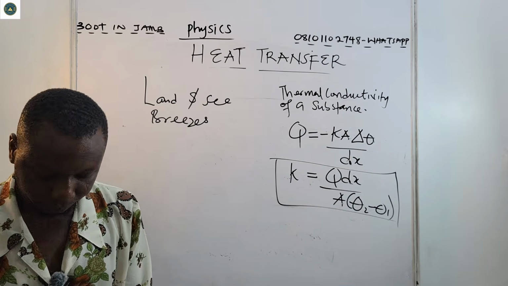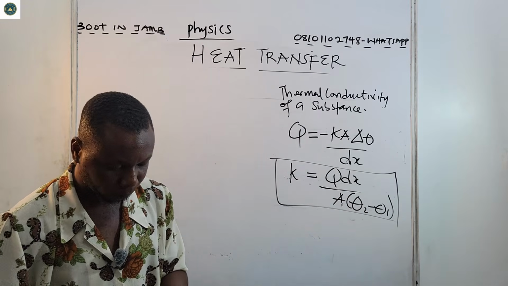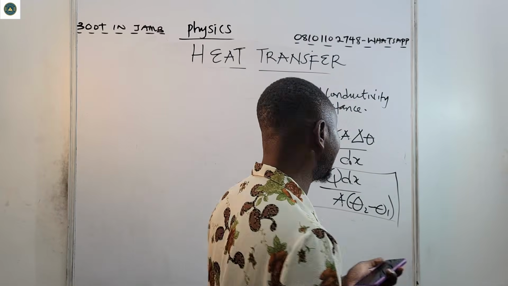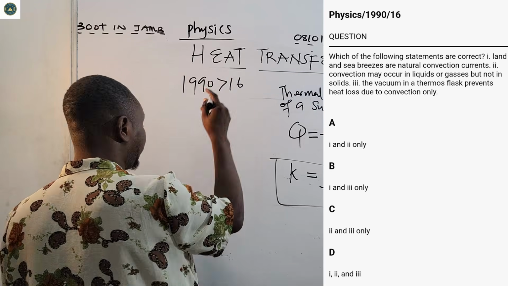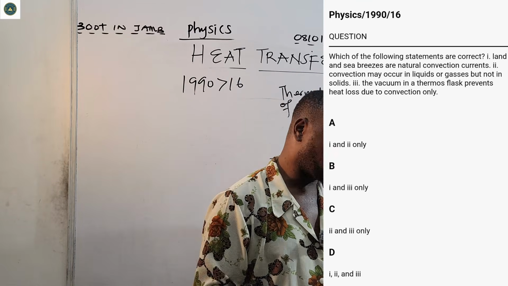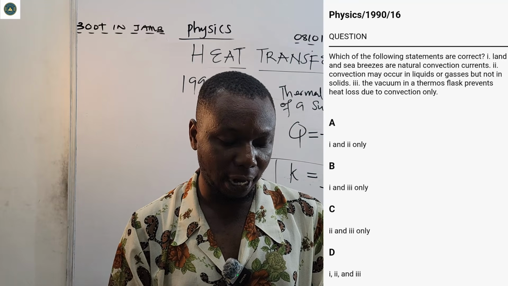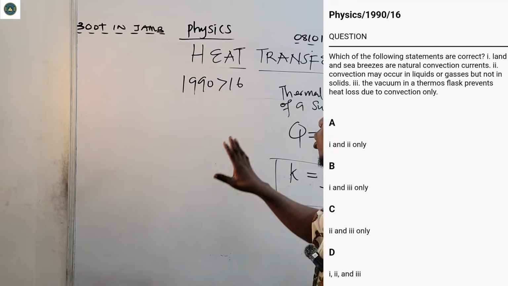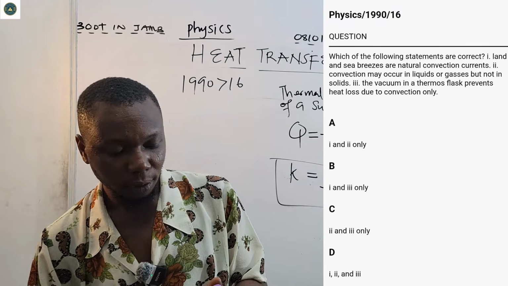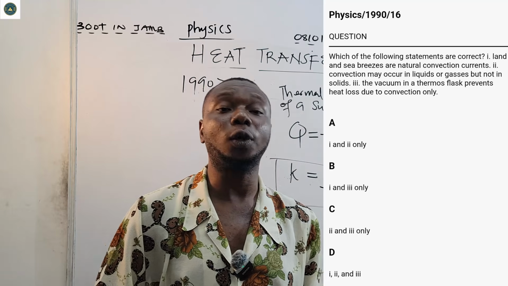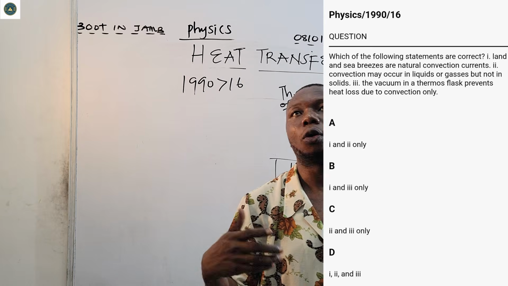So let's see a question. 1990 question 16. It said, which of the following statements are correct? One, land and sea breezes are natural convection currents. Yes, land and sea breezes are natural convection currents. That's correct. Two, convection may occur in liquid or gas. Yes, convection may occur in liquid or gas.